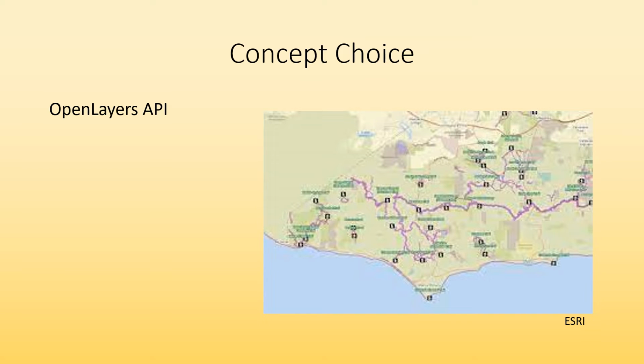Having the ability to choose different base maps and then customizing those base maps gives users the ability to reference different types of vegetation, different urban areas, infrastructure, and a variety of things to that extent. The ability to add layers gives users the ability to add data specific to their burn area. Ultimately, the OpenLayers API was a cost-effective solution that offered and housed everything required of this system.